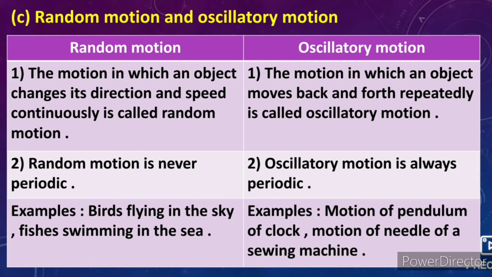Examples, birds flying in the sky and fishes swimming in the sea. Examples, motion of pendulum of clock and motion of needle of a sewing machine.